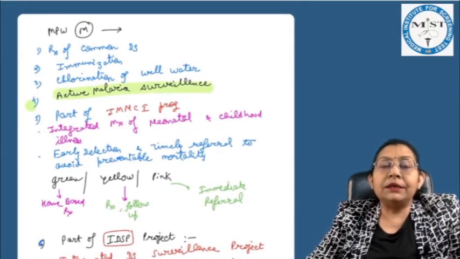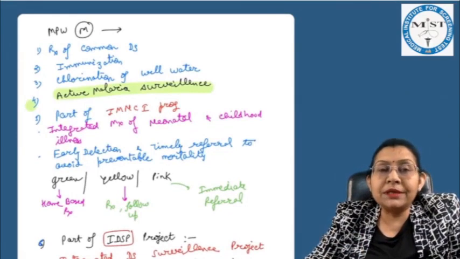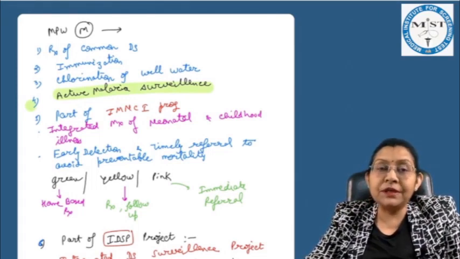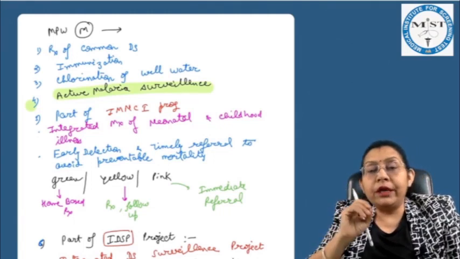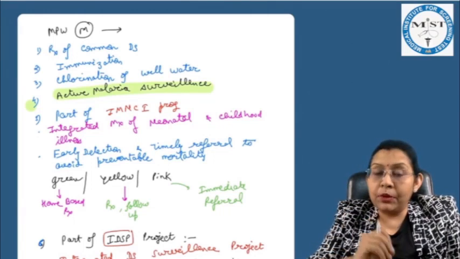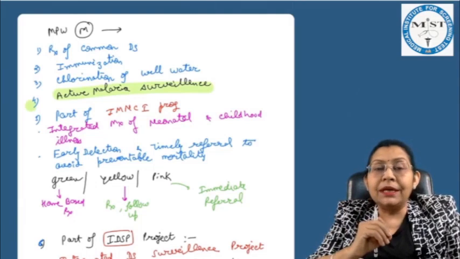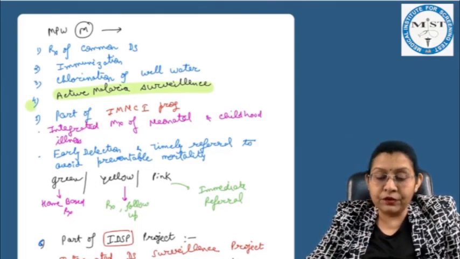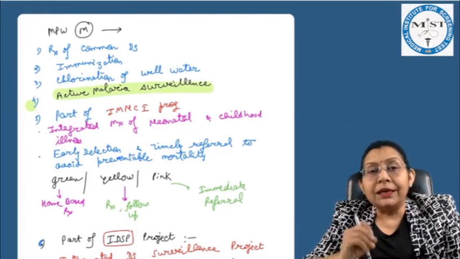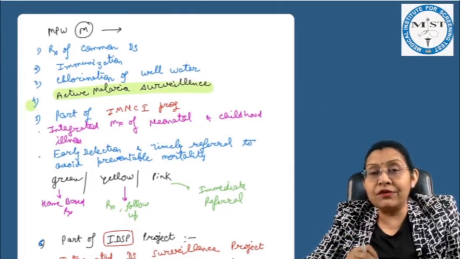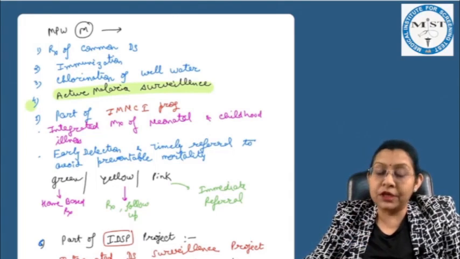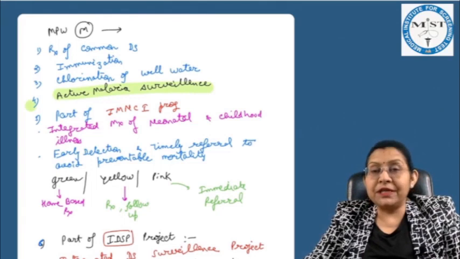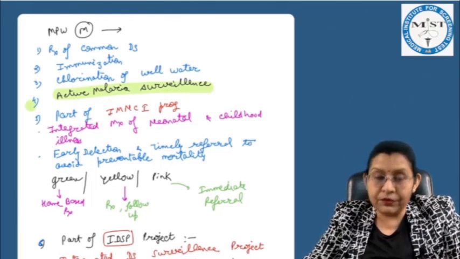workers, that they are responsible for the treatment of the common diseases as they are posted at the subcenter where we don't have the medical officer. So they are treating all the individuals who are coming with some basic problems to subcenters. They are also giving the immunization, and are responsible for chlorination of the well water. We highlighted the point that active malaria surveillance is the most important function of these multi-purpose workers, in addition to some other functions which we have discussed in great detail in our classes.